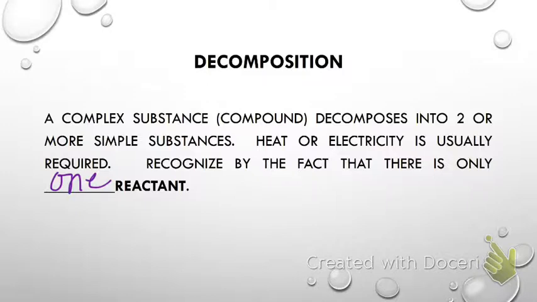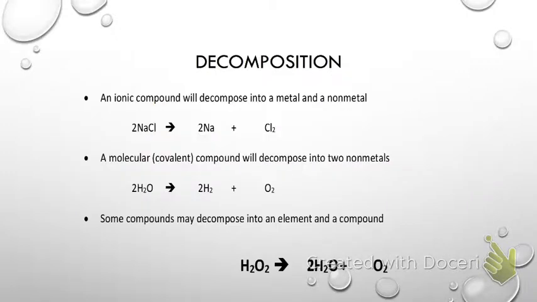And of course, if you look through the list that's below that, they're pretty much the opposite of the composition. For instance, if I have an ionic compound, what is it going to break down into? A metal and a nonmetal. And if I have a covalent molecular compound, it's going to break down into two nonmetals. Some compounds may decompose into an element and a compound. For instance, hydrogen peroxide will break down into water and oxygen.